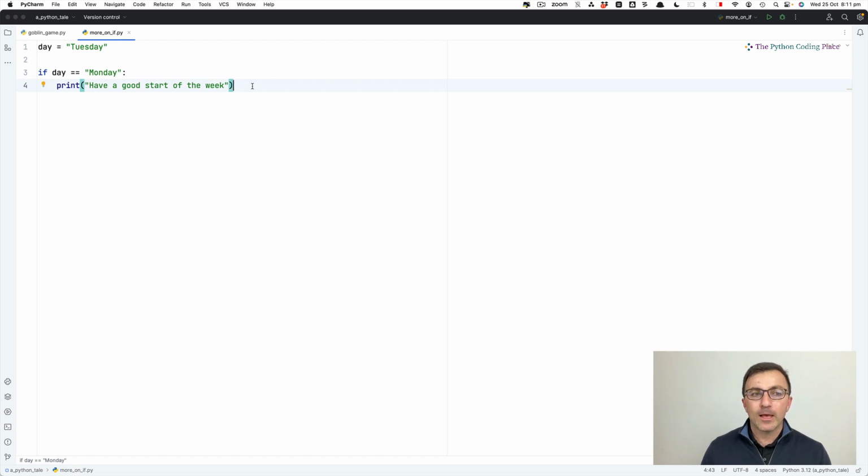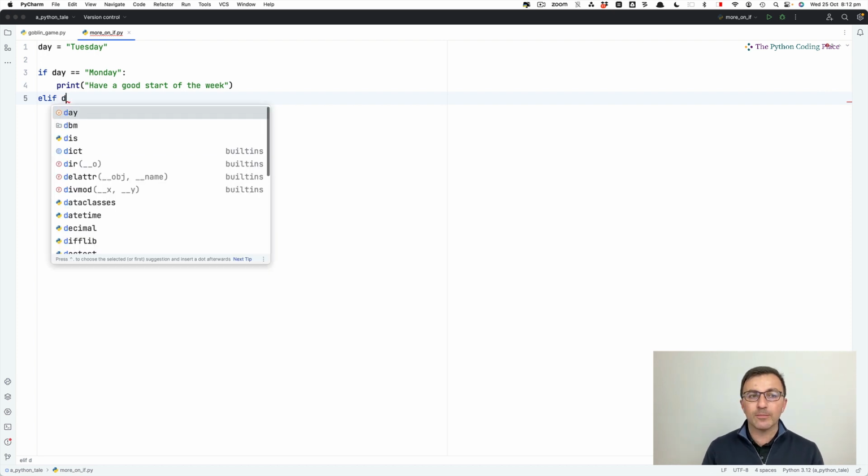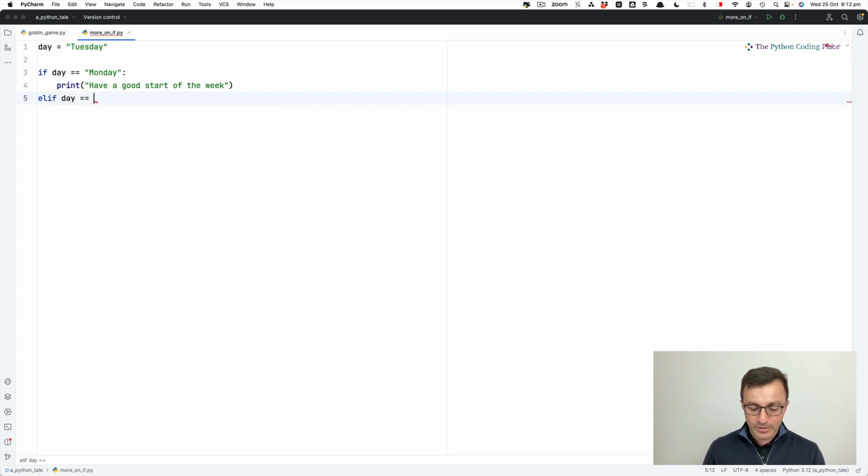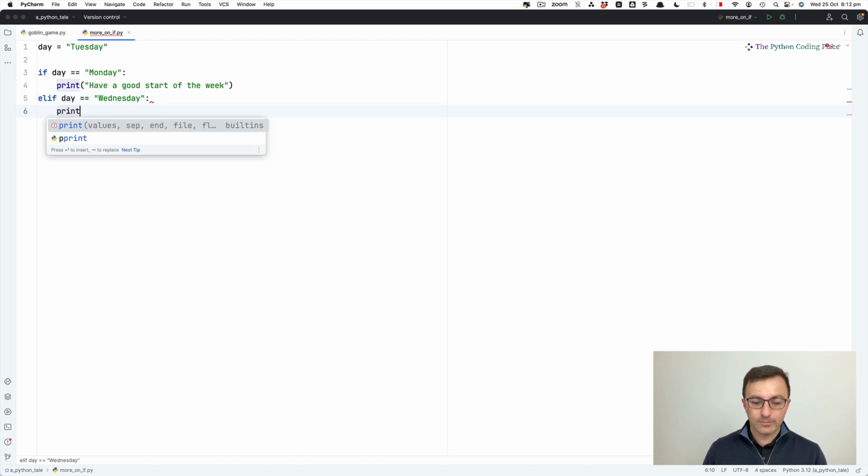Good. Now, we've already seen else, but before going to else, I'm going to show you another option we can have after an if. We can have an elif. A strange word, it stands for else if. We can only use this after an if. You don't have to, as we've seen, but an elif means, let's put another condition. For example, elif day equals Wednesday, did I spell that correctly? Hopefully. I'm going to print something else. I'm going to say it's the middle of the week or whatever.